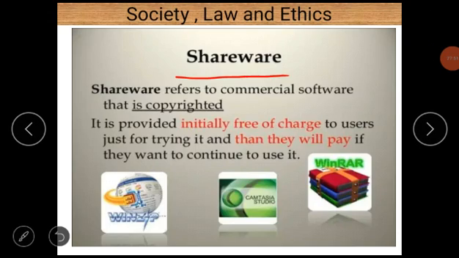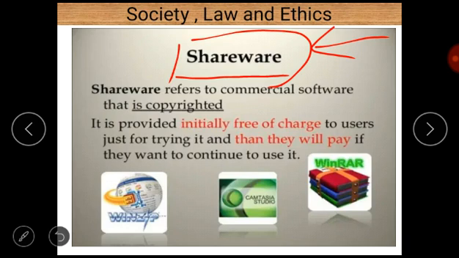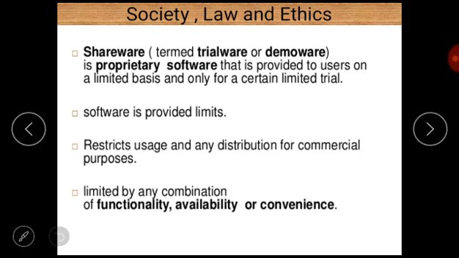Next is shareware. It is again a combination of two words, share plus software. Shareware refers to commercial software that is copyrighted, and it is provided initially free of charge. That is the very important part: initially free of charge, but later on the user must pay to continue to use it.